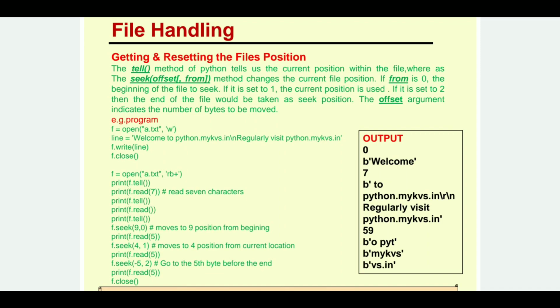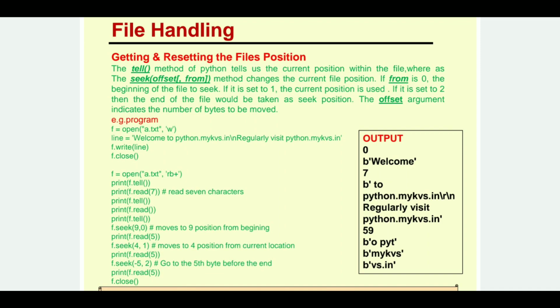This tell function is going to tell us now at which byte number we are. So even you can count, so you will come up to byte number 59. The next is the seek function. Now what seek is going to do is f.seek(9, 0). It means from the beginning. 0 means from the beginning move 9 positions. Okay, so it is going to take the file pointer to the 9th position.